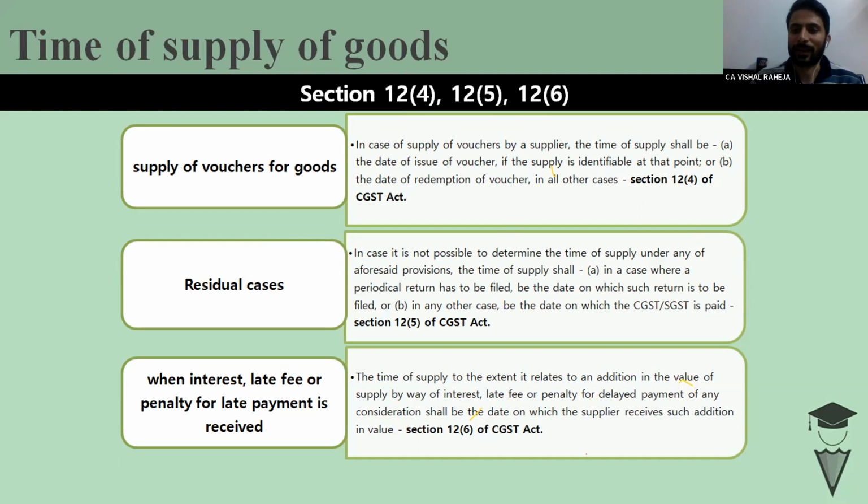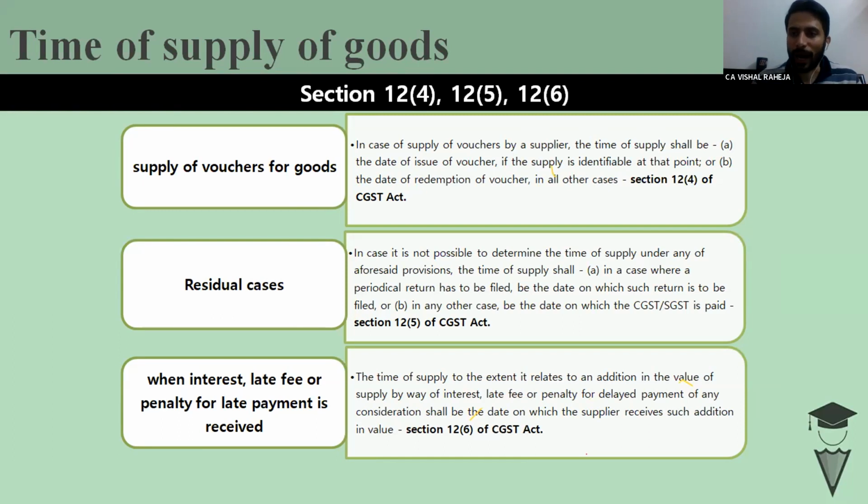So basically they are differentiating vouchers into two parts. The first part is, if I am aware that this voucher will be redeemed only for purchasing a mobile phone, then the time of supply should be the time of issue of the voucher. But if the supply is not identifiable at that time, I am not aware whether this voucher will be used for purchasing a mobile phone, a laptop or a TV, then the date of redemption of the voucher should be the time of supply.